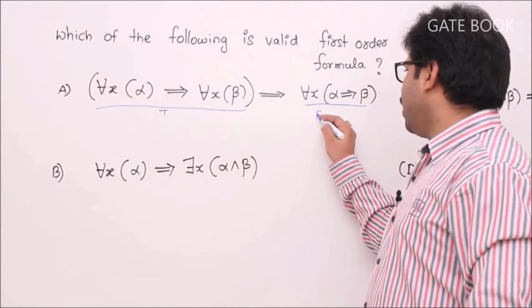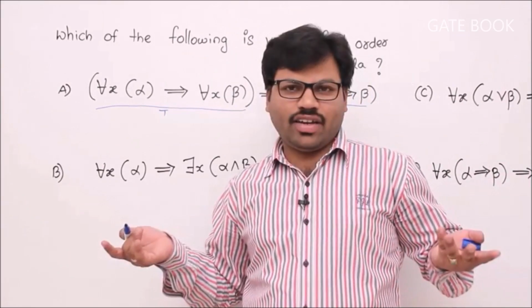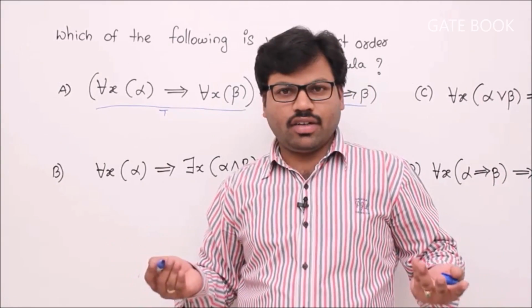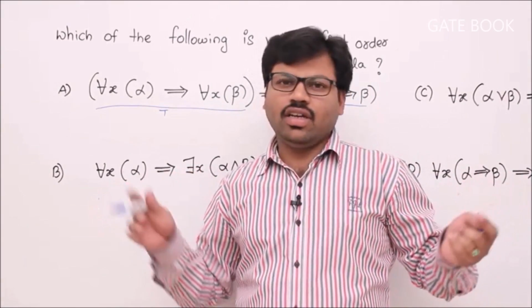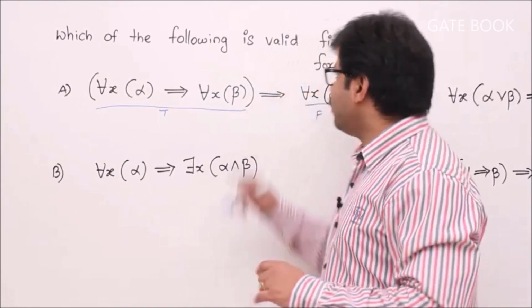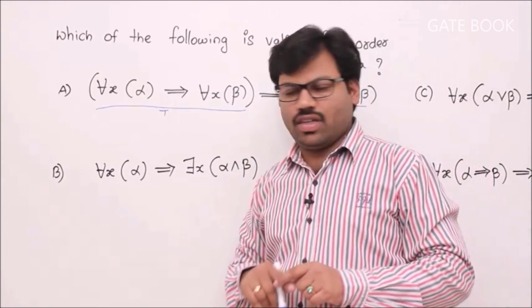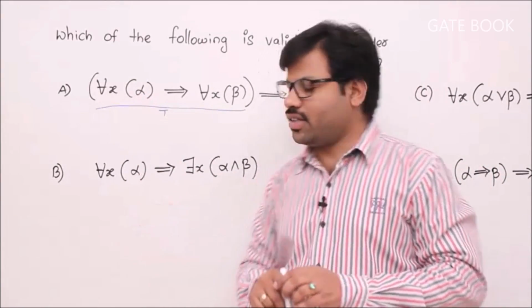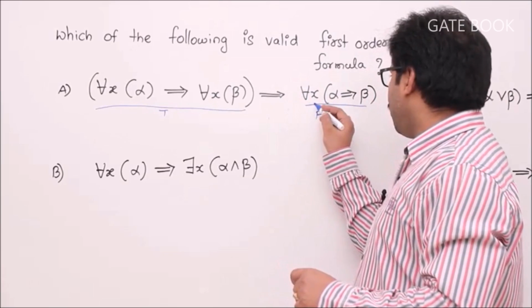Let me try it. If I get it, this is not valid. If I don't get it after trying all possibilities, then this definitely should be valid and I stop the process, right? Because we have to identify the valid formula. If this is valid, stop it. Let's try systematically. First come to this point.